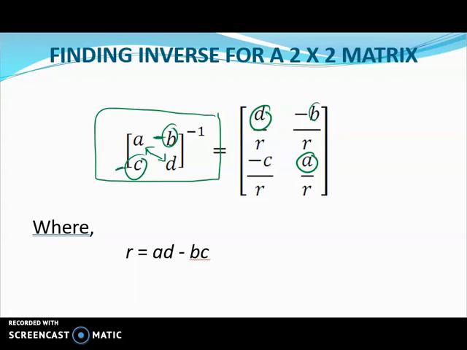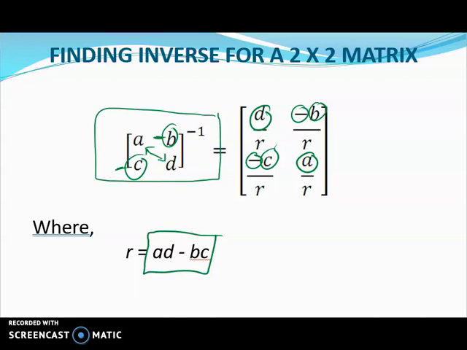Before this you have a positive sign, now we have a negative sign, and then divide by R. In order to calculate R, it is AD minus BC, so you just have to multiply A and D, and minus B and C.